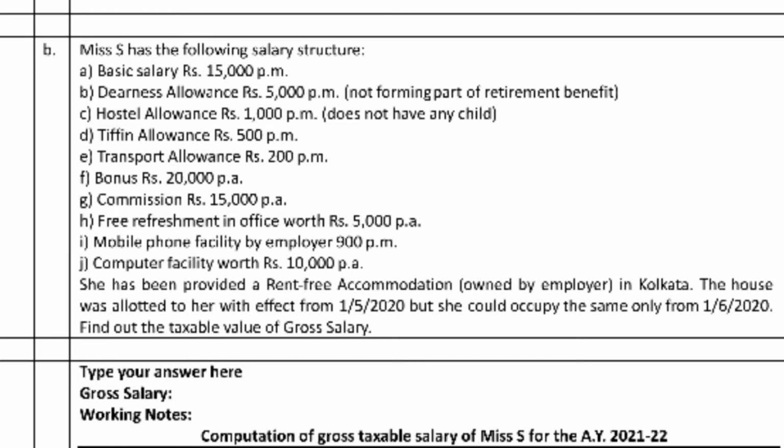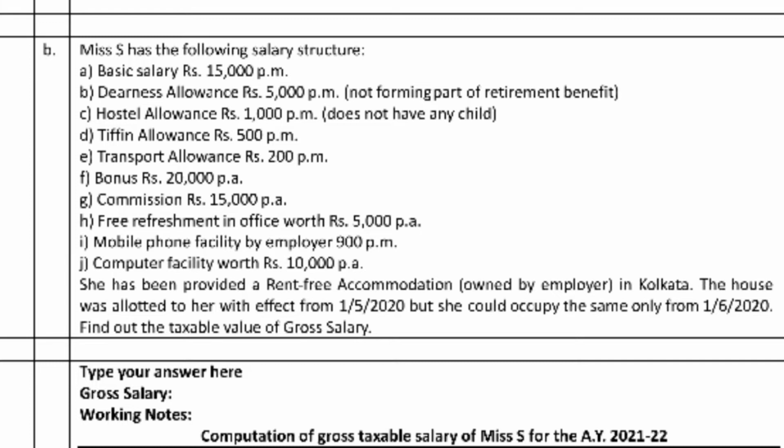So the employee occupied it. Here Ms. S is allotted the accommodation, but she occupies it only with effect from 1/6/2020. So from 1/6/2020 it will be taxable, and she occupies it for 6 months. So 10% of salary, the city is Kolkata. Kolkata is a metropolis, so we add 15%.